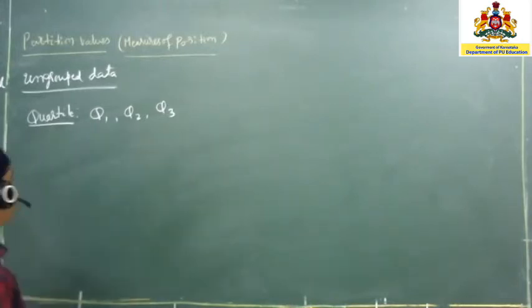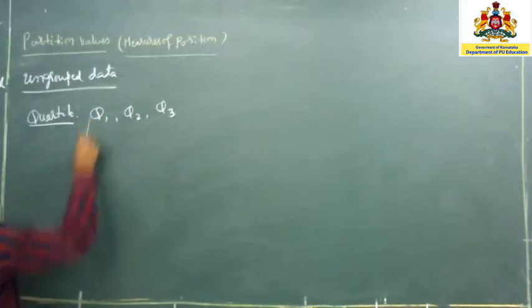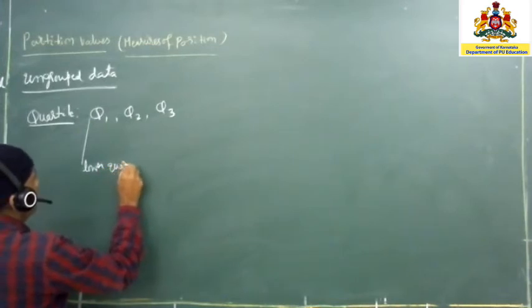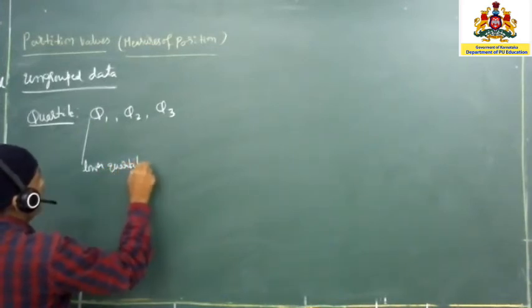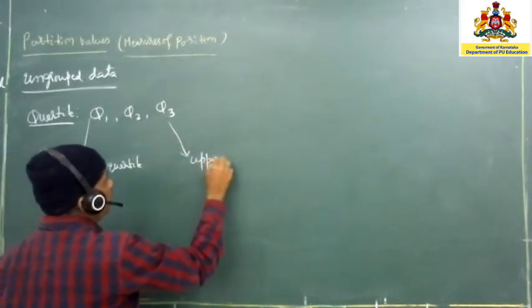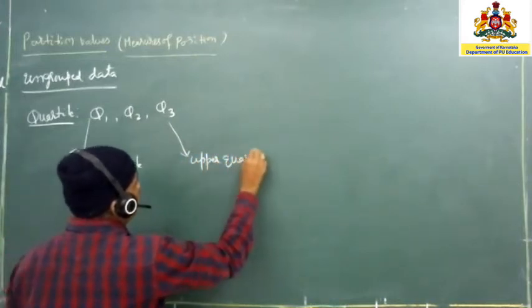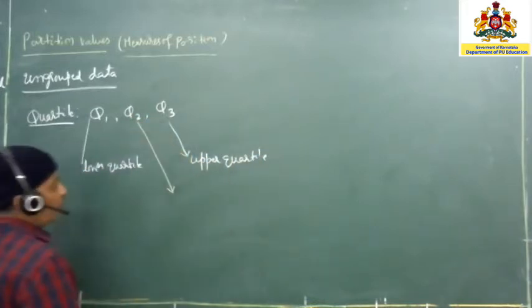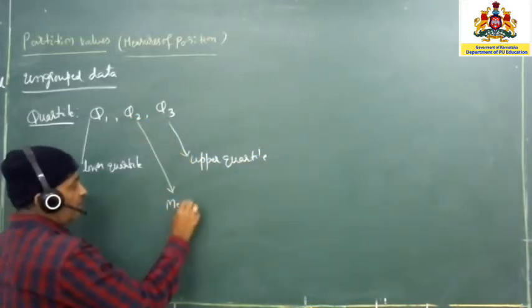The first quartile is also called the lower quartile. And this is the upper quartile. And Q2 is nothing but the median.